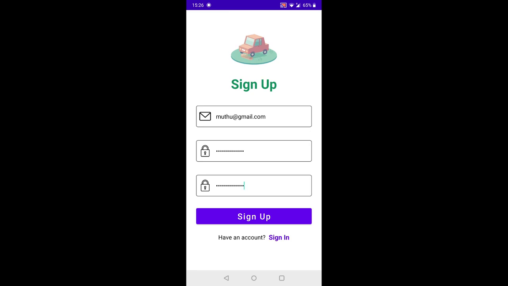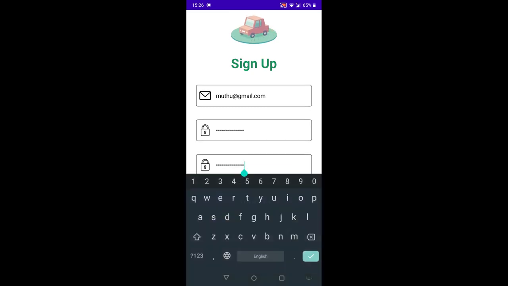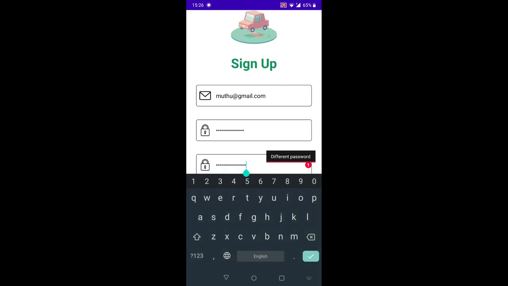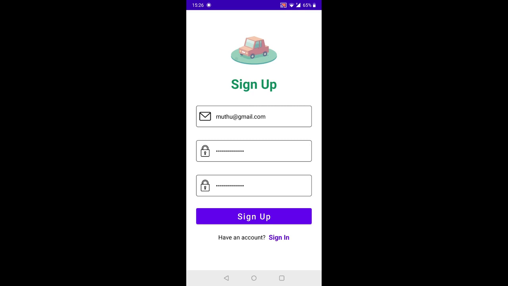Now, if the user maybe accidentally inputs the wrong password for the confirmation, let's say I enter another 3 and it is different, and they want to sign up but they are not aware of it, they click sign up, oh no, the system actually gives a warning saying this is a different password. So of course the users will need to retype it all over again to ensure that it is the correct password. So right now it should be the correct password and the user is able to sign up.